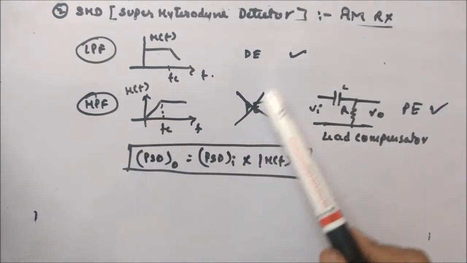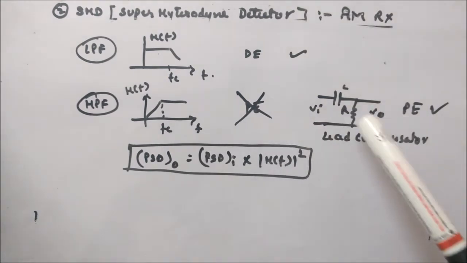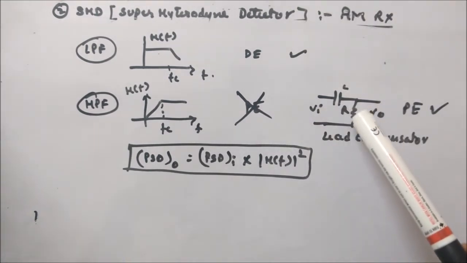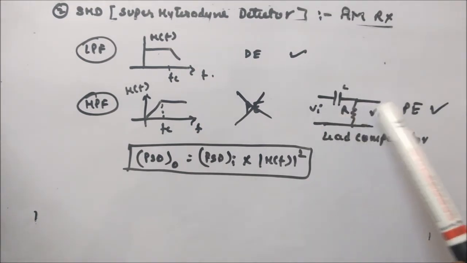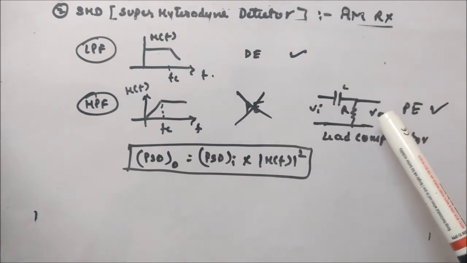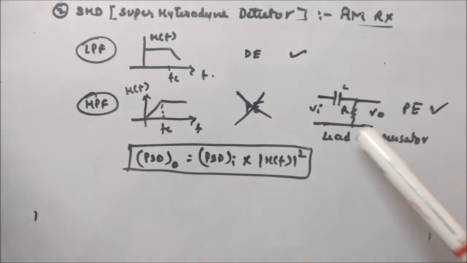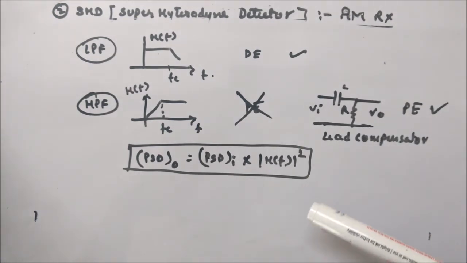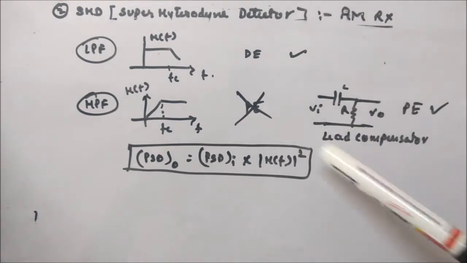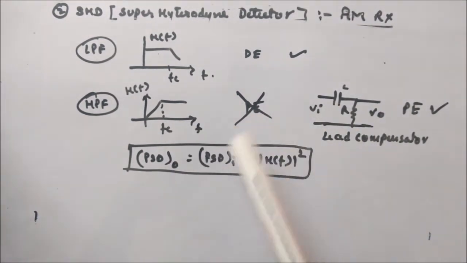But this is not the actual pre-emphasis circuit. The actual pre-emphasis response is a lead compensator, which is given in a CR combination like this. At the output you will get the response V0 by Vi. If you calculate it, you will get the transfer function of the pre-emphasis circuit. So actually it is a lead compensator, but if not given, you assume that it is a high pass filter only.